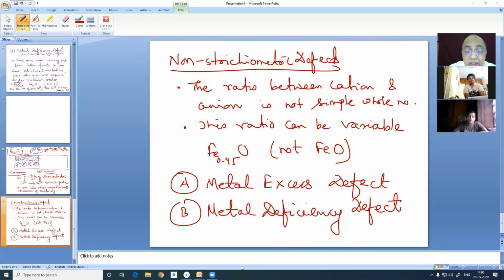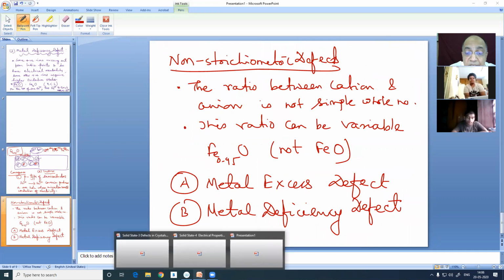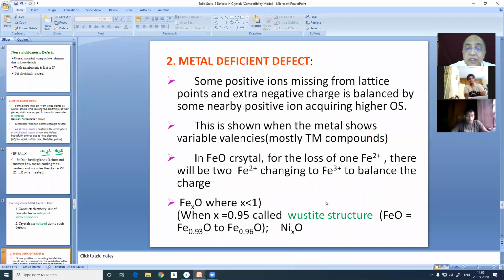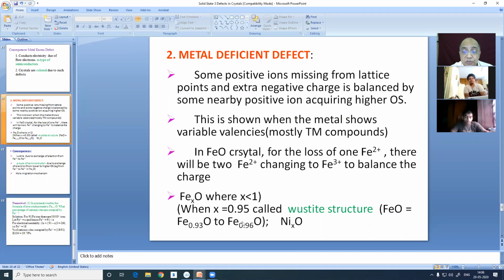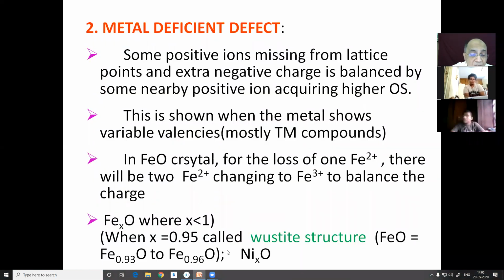Now, let me show you this before we end today's program. To continue the discussion on defects in crystals, this one you see, I have written down. In ferrous oxide, there can be many varieties of defective ferrous oxide, ranging from 0.93 to 0.96. And when it is 0.95, it is called wustite.